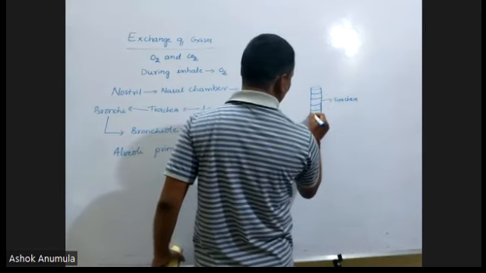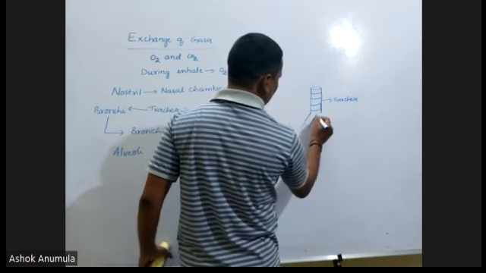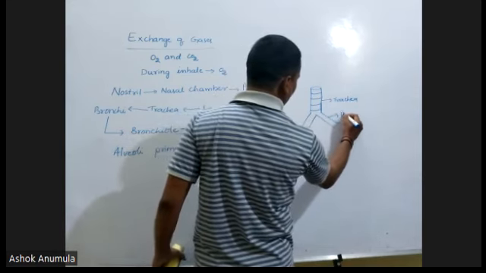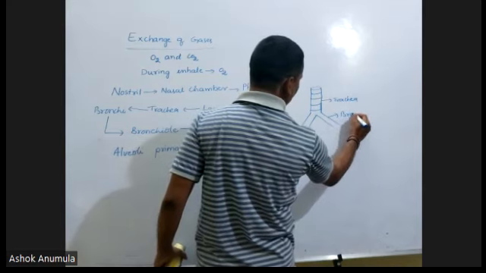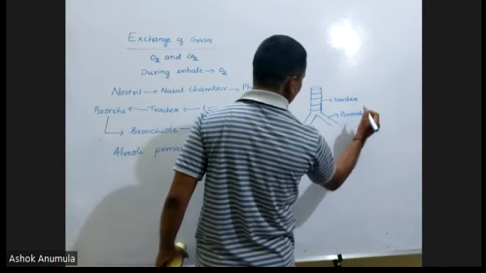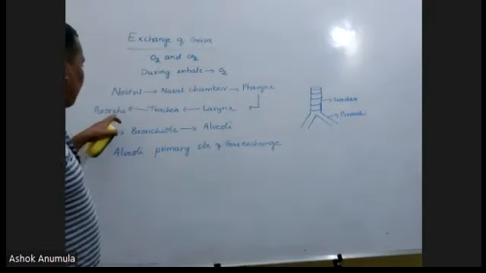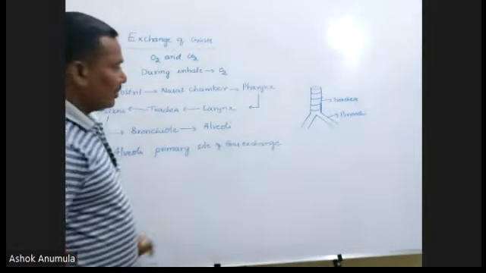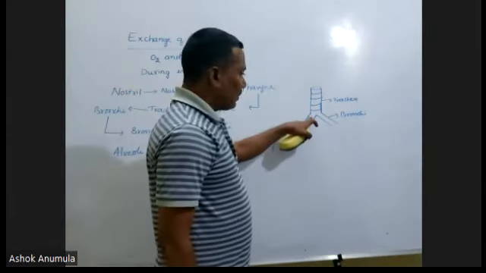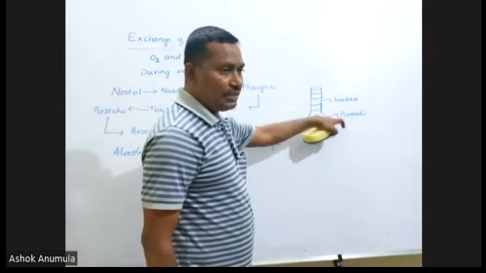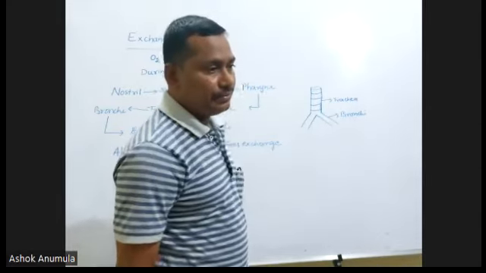Trachea divides into two branches. These two branches are called bronchi. This bronchi is the primary bronchi.